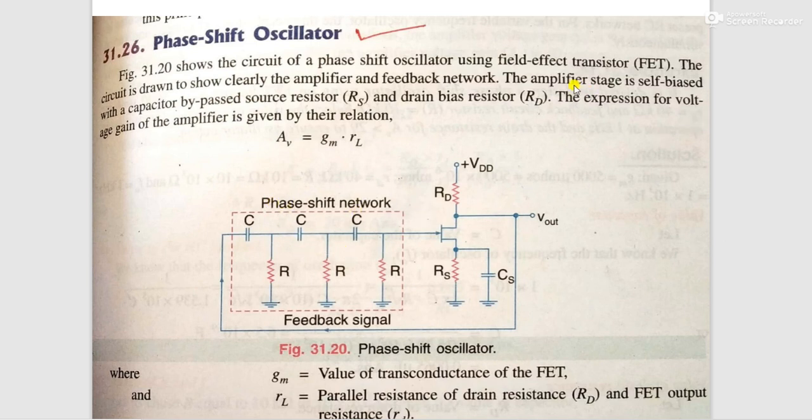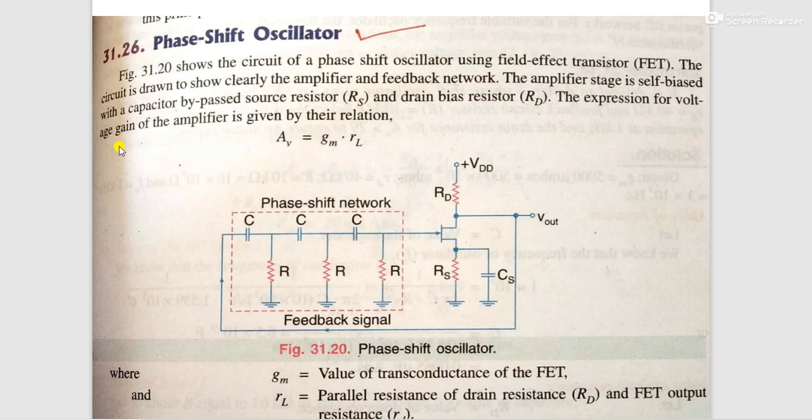The amplifier stage is self-biased with a capacitor bypassed source resistor RS. VDD is directly connected, and the drain bias is by RD.